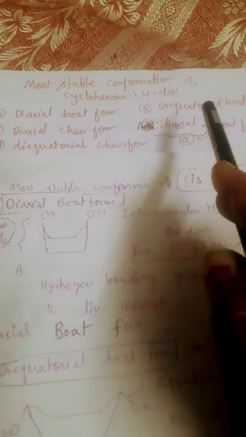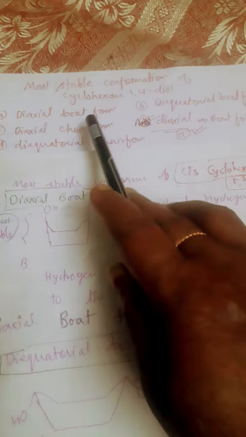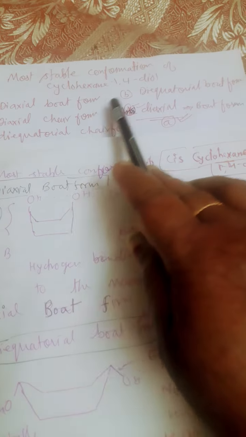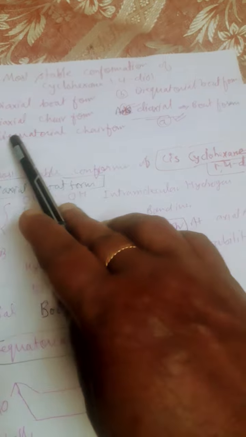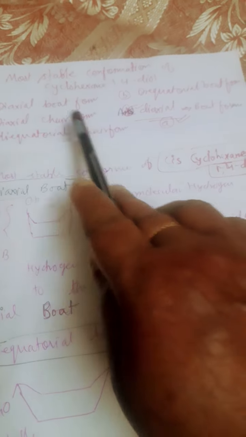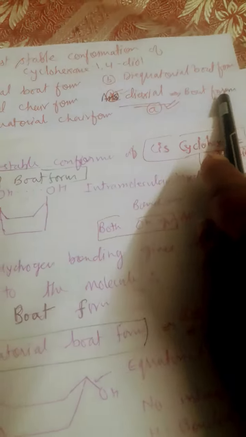Most stable conformation of cyclohexane 1,4-diol. Four options are given to you: diaxial boat form, di-equatorial boat form, diaxial chair form, and di-equatorial chair form. Okay, the answer is diaxial boat form is most stable.